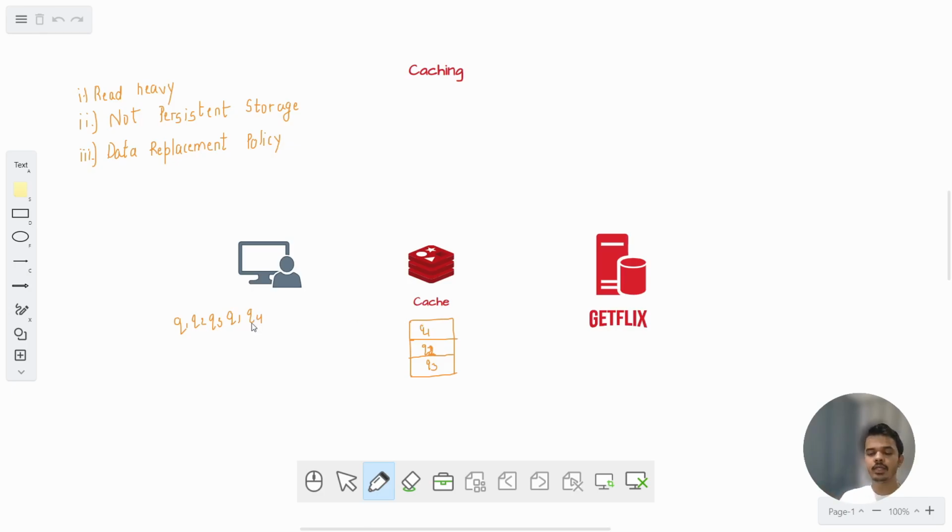Now when q4 comes, it sees that the result of q4 is not present in cache, so the request would go to the server.